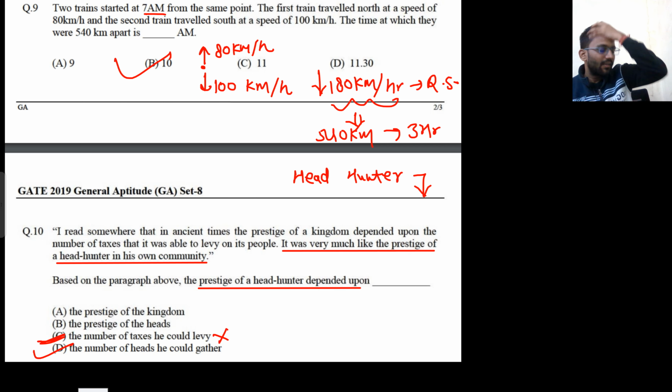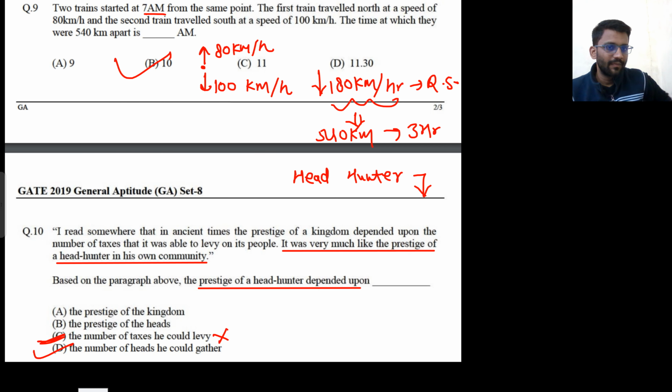So it's not that they are asking what can be inferred from the graph. What can be inferred from the graph? That what was happening in the past, that was wrong. That if the kingdom is imposing the tax on its people, then that thing is wrong. It's like the prestige of a headhunter in his own community. Some guy is hunting heads, some guy is hunting their heads. Still, he has more prestige because he is a headhunter.